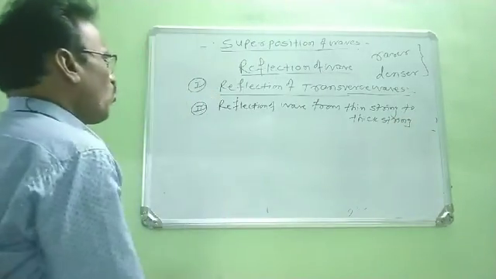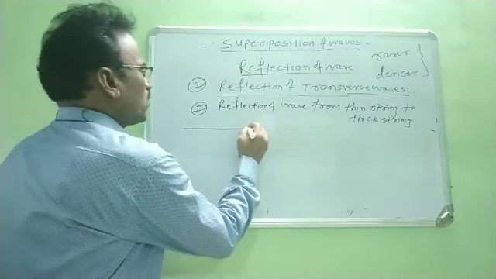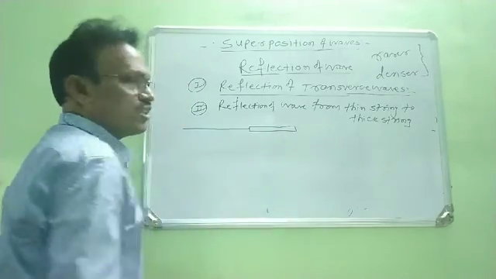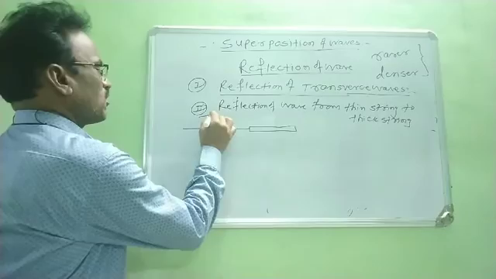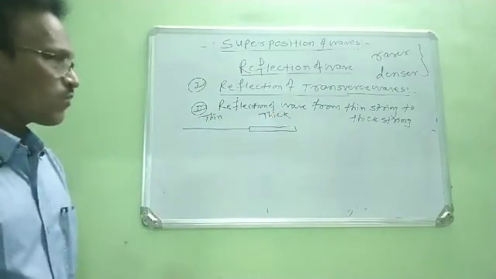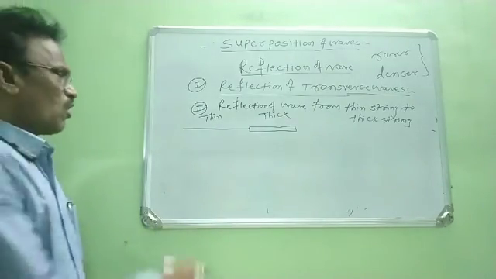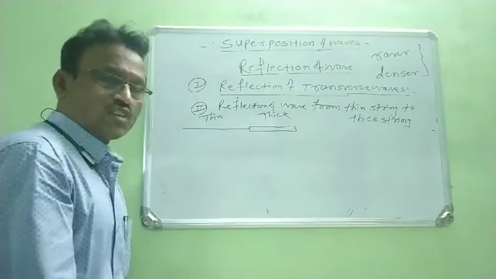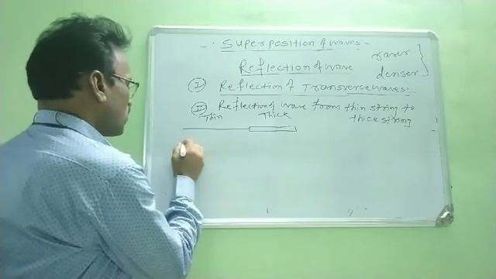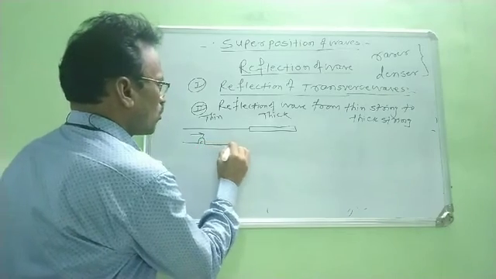Right? Now we consider a thin string, and this thin string is connected to a thick string. Therefore, it is a thin string and this is a thick string. Okay. Now, when the free end of this thin string is moved vertically up and down, at that time a crest is produced, and this crest is traveling from the free end to the fixed end.